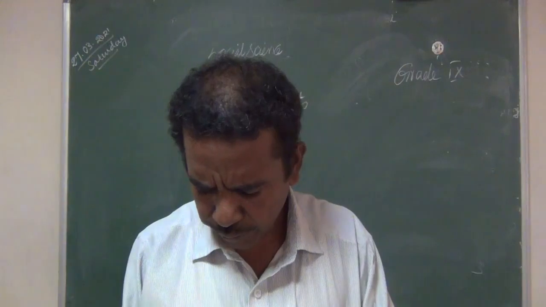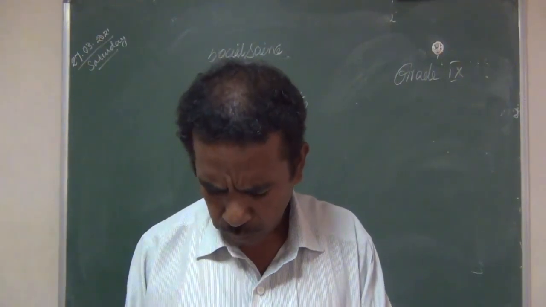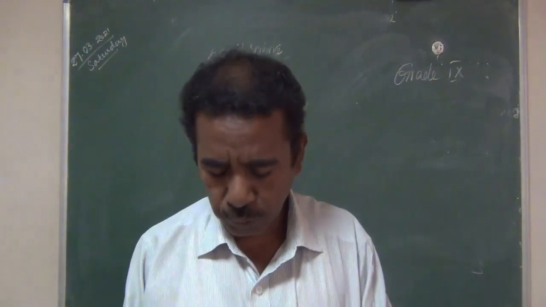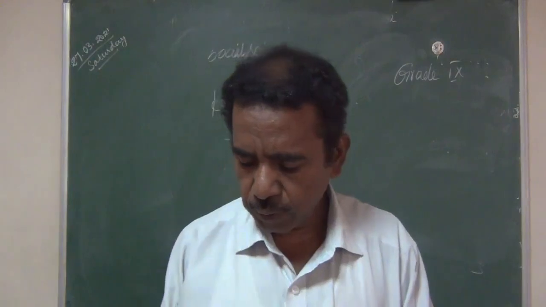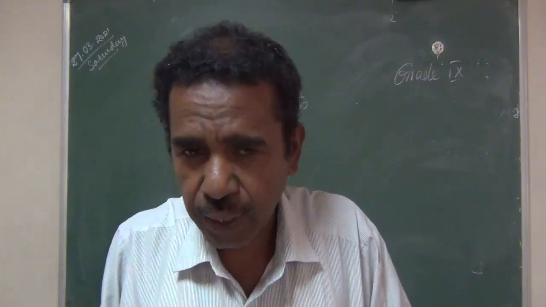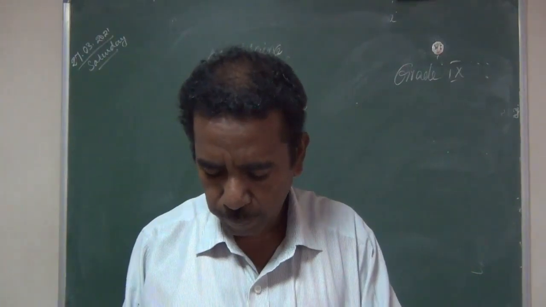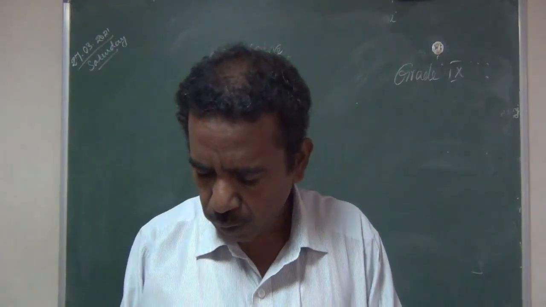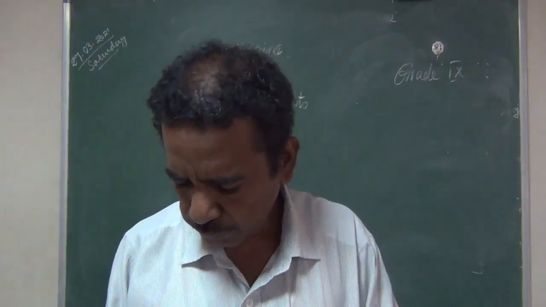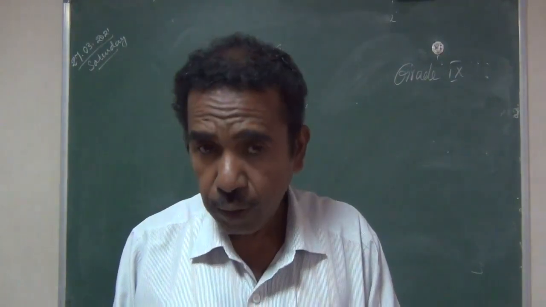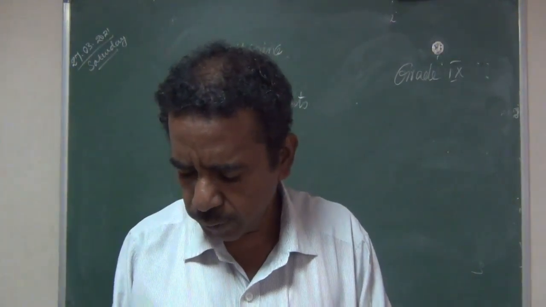Which of the following statements are true? Up to four statements are given. Which of the statements are true? That is D option. Statements 2, 3 and 4 are true. Consider the following statement, that is assertion and reason. The assertion and reason, A option, both A and R are correct. R explains A.